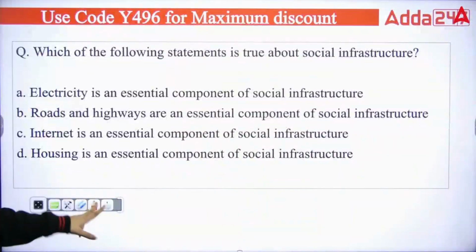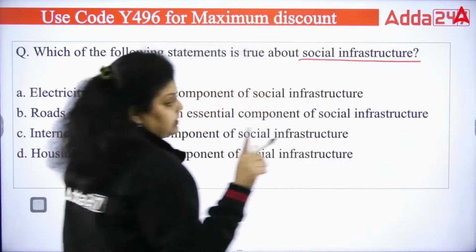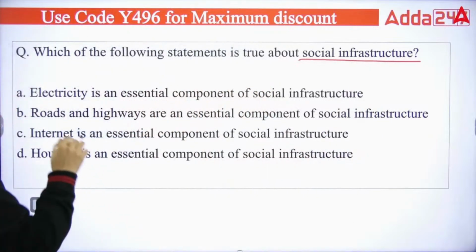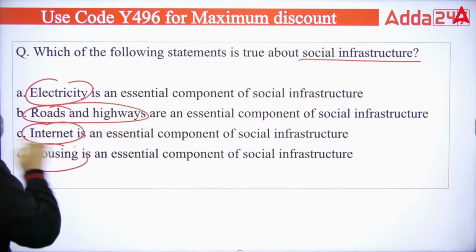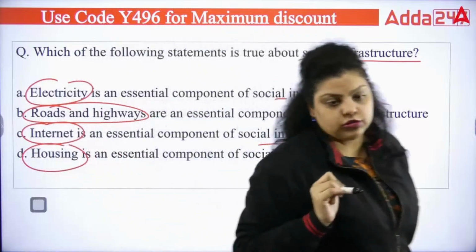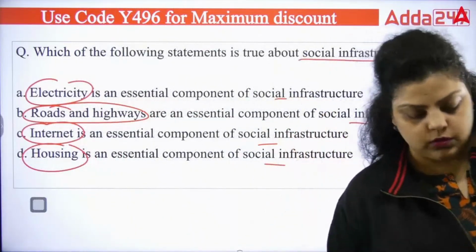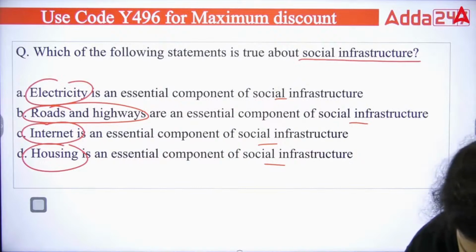Okay, next. Which of the following statements is true about social infrastructure? I have just explained what is social infrastructure. So out of electricity, roads and highways, internet and housing, what do you think, which infrastructure is a social infrastructure? Out of these four, which infrastructure is a social infrastructure according to you?